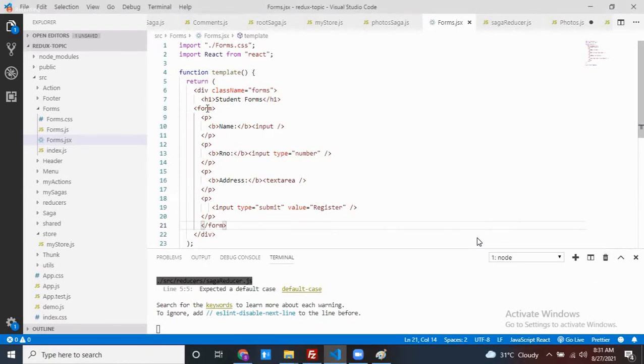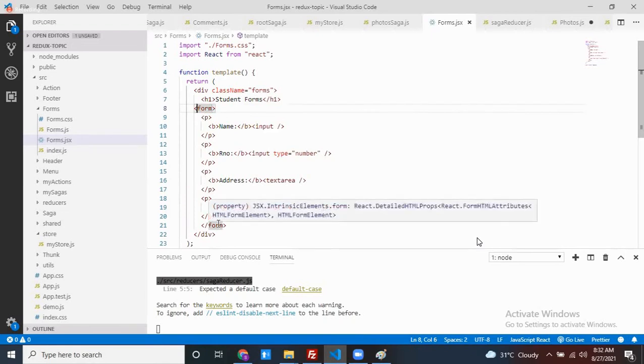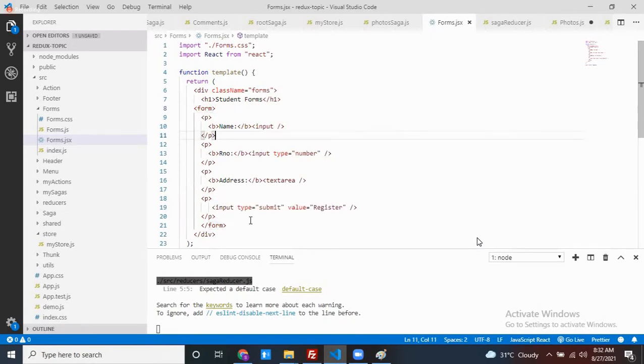See, if the form tag is not there, my form is not submitted. This is the default HTML syntax, we can say. When is my submit button going to work, or when is it going to submit your form? Whatever the form is there, that should be enclosed with the form tag.